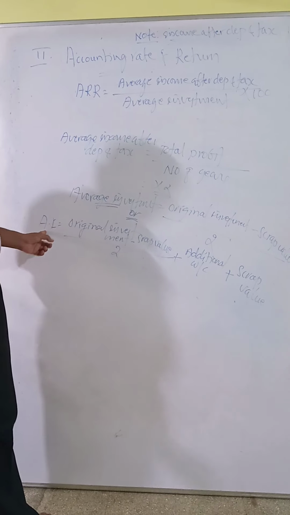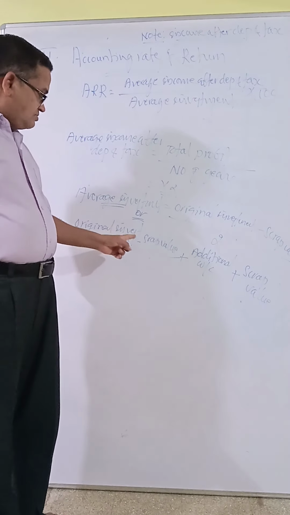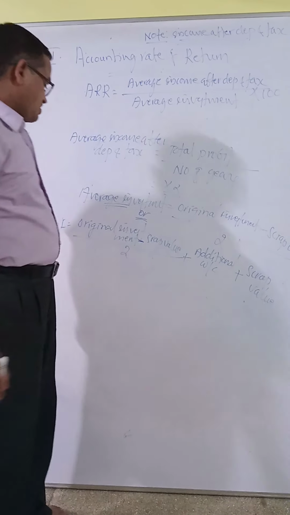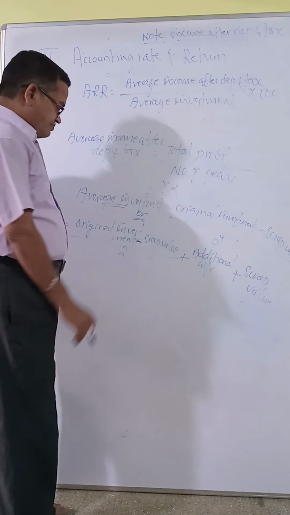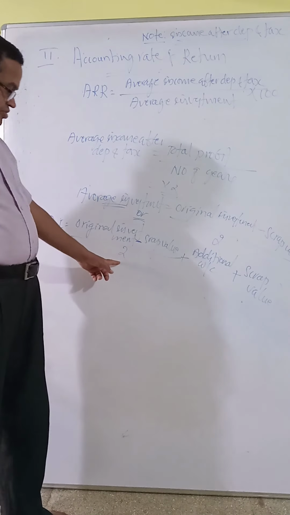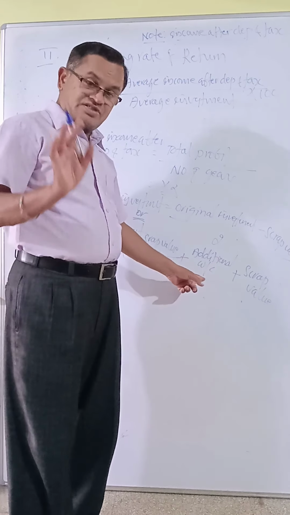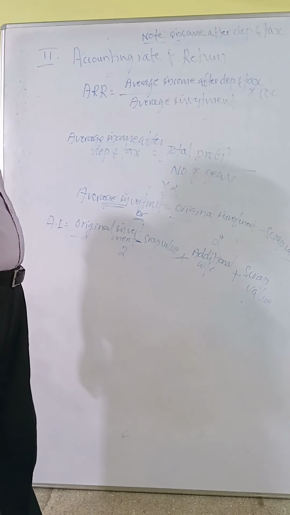Average investment equals original investment or cost of machine minus scrap value, divided by 2, plus additional working capital. If it is given, add it, and once again you have to add scrap value.